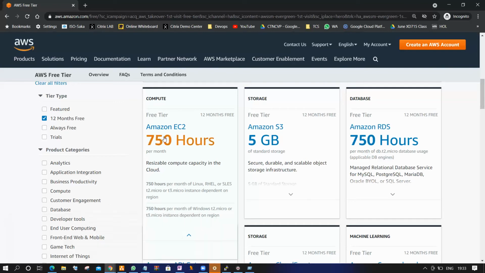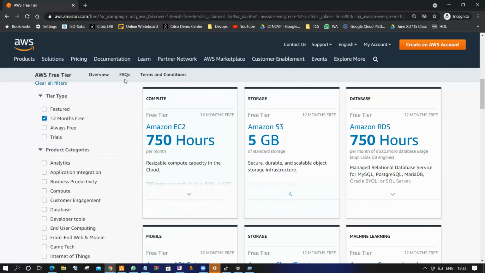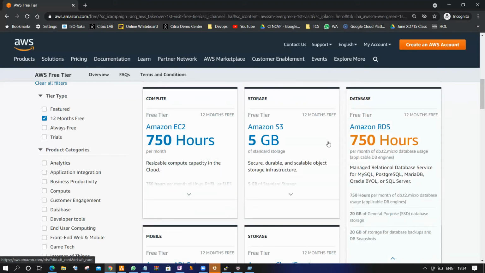Now Amazon EC2 is a kind of infrastructure as a service. You can create virtual machines with operating systems like Windows, Linux, Mac. But you cannot create unlimited ones, because per month only 750 hours are provided. Within the 750 hours, if your usage stays inside, there is no problem. If you cross more than 750 hours, the bill will be charged. So that is how the 12 months free subscription is provided.